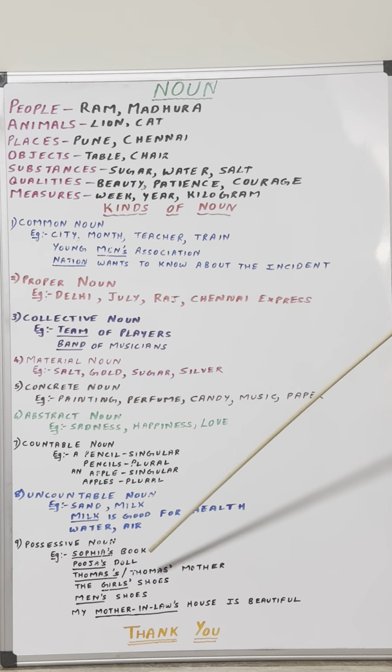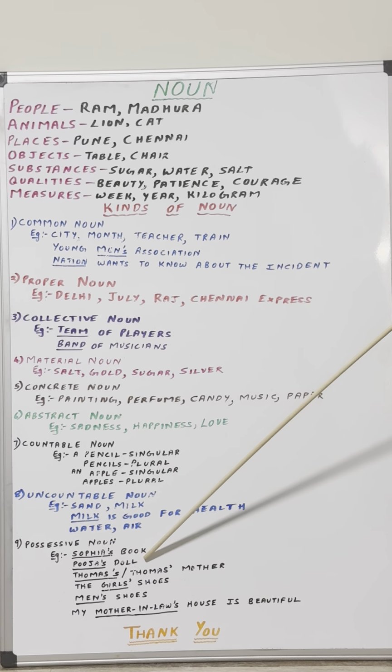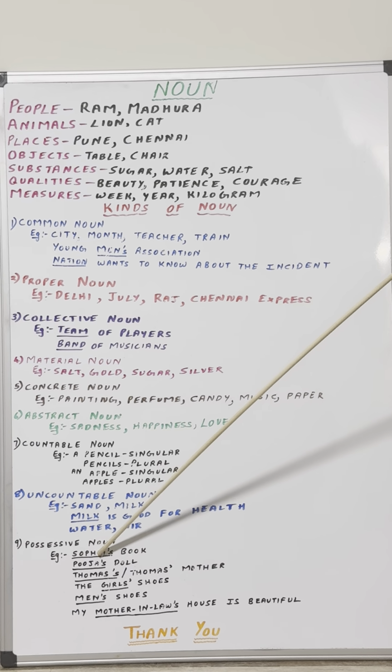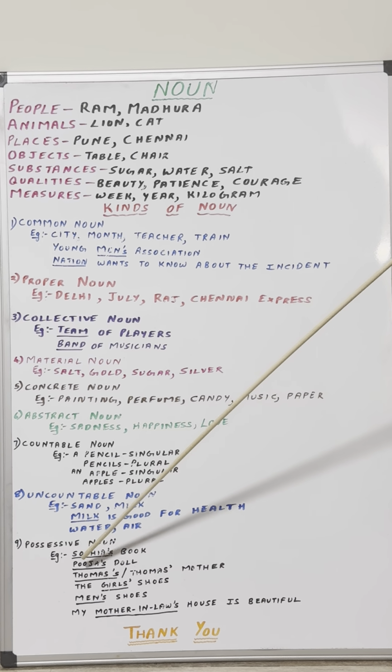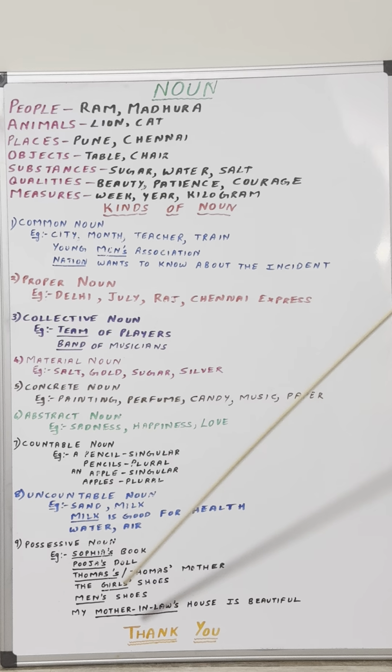proper noun. Similarly, in the next example, Pooja's doll. The doll belongs to Pooja. How do I show it? By adding apostrophe and the letter S after the proper noun Pooja.